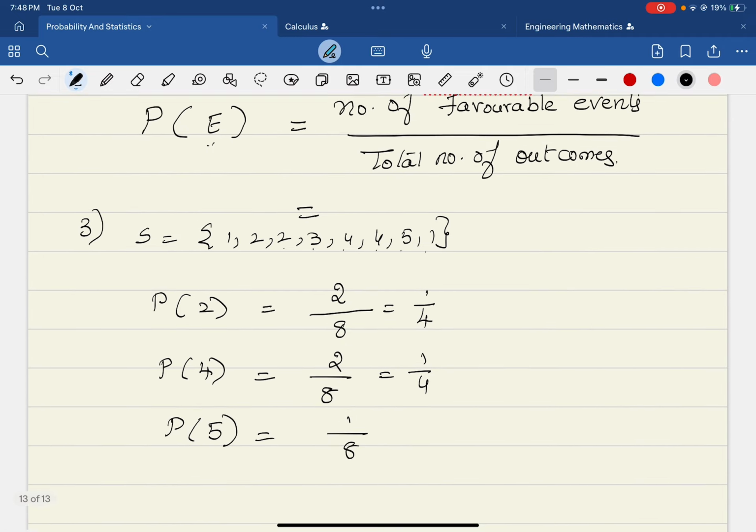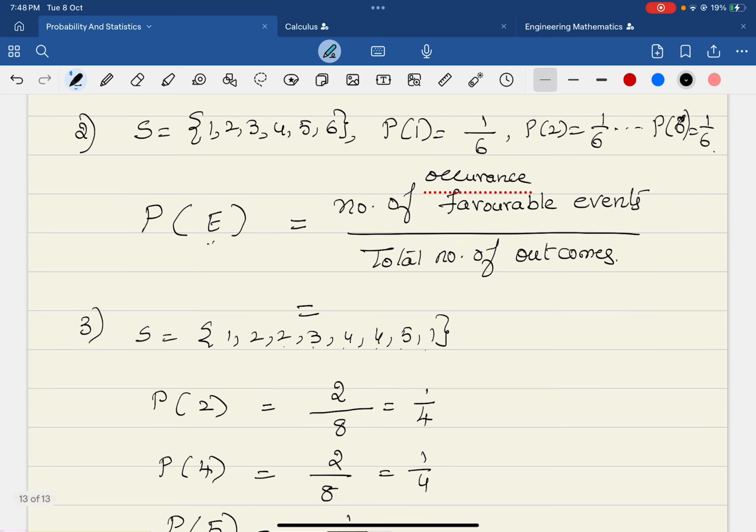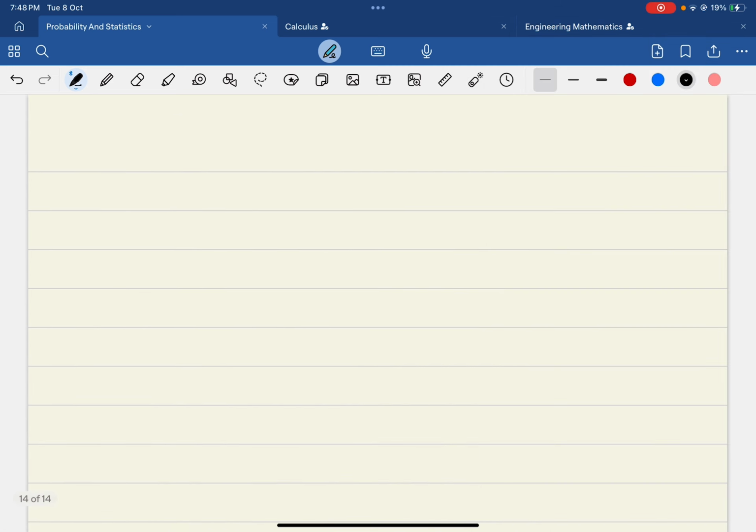The very important thing to understand is that the probability of any event is always less than or equal to 1. Can I say there is a chance of minus 50% that it rains tomorrow? Is it a meaningful sentence? No, right? It cannot be negative.